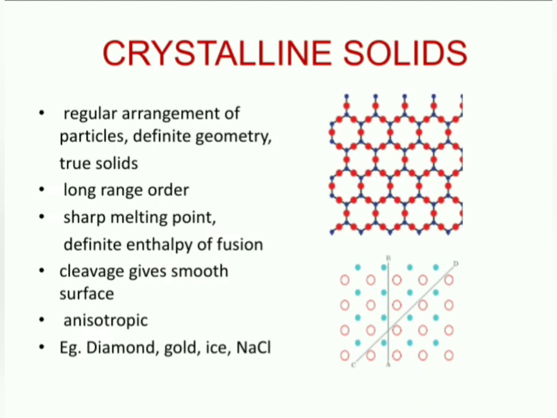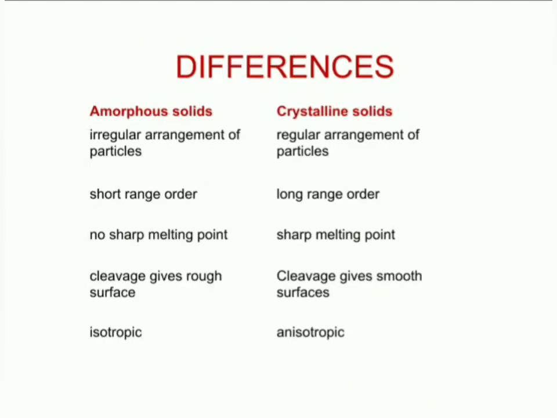Now let us see the differences between amorphous and crystalline solids. In amorphous solids, there is no regular arrangement of particles, whereas in crystalline solids, there is regular arrangement of particles. Amorphous solids have no definite geometry or shape, whereas crystalline solids have definite geometry or shape.